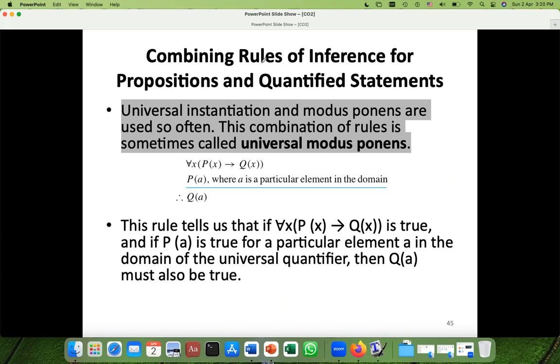Now we have another topic: combining rules of inference for propositions and quantified statements.